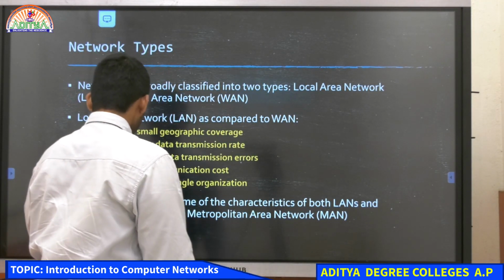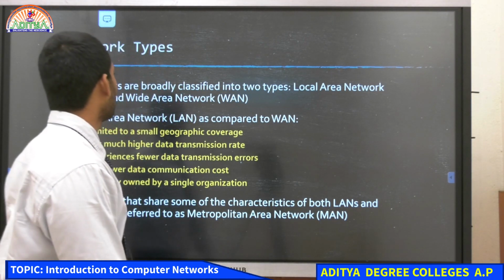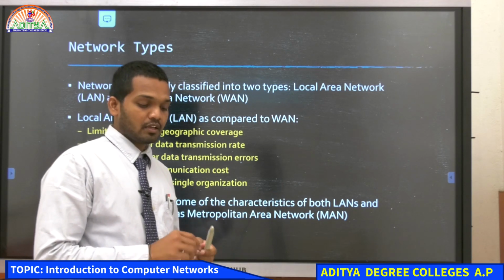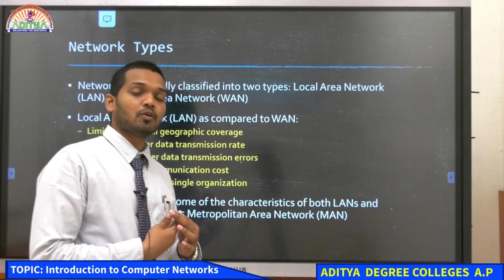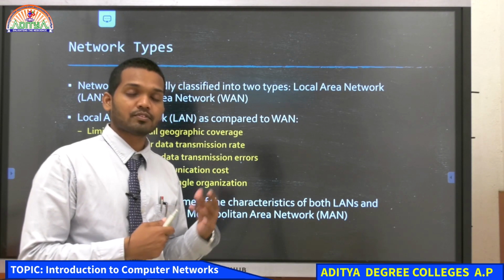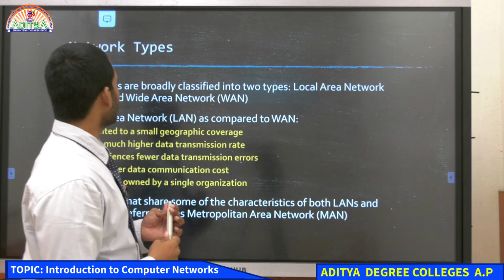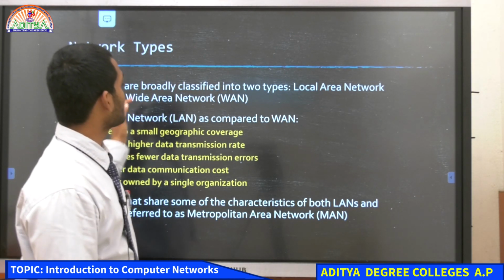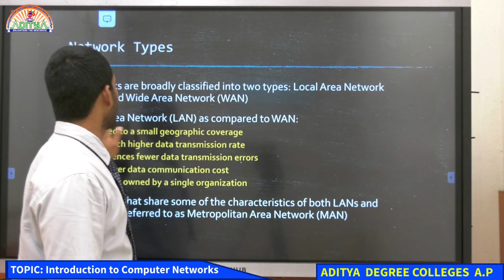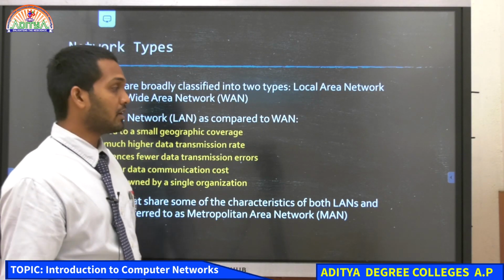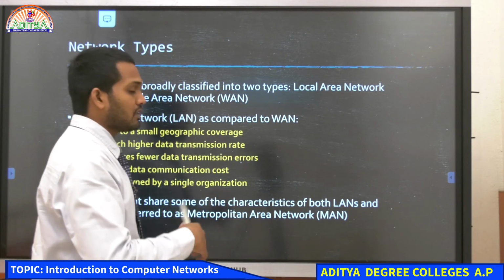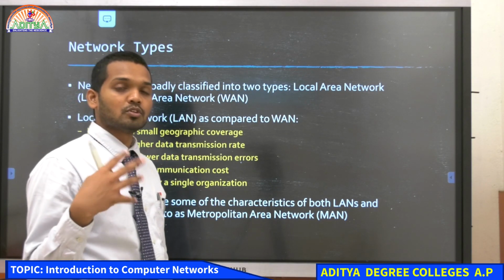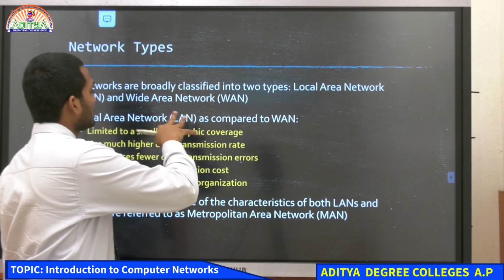And then let's move on to the next type, that is network types. So we have seen till now what are different topologies we have in the network, and what is the network, and how are the computers able to communicate and transfer data between them. Now after that, the next thing is network types. What do you mean by network types? Networks are broadly classified into 2 types: local area network LAN and wide area network WAN. There are other types of networks also, but the most important and the most used are the local area network and the wide area network.